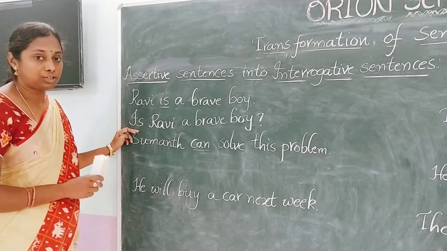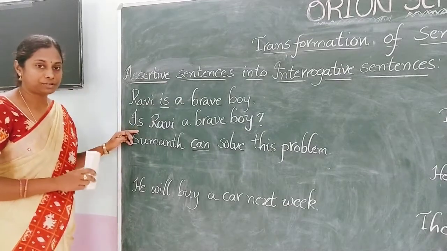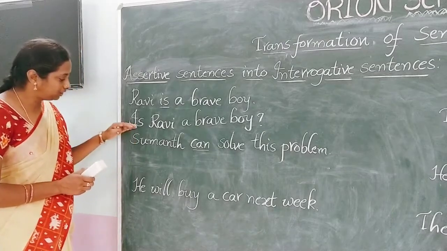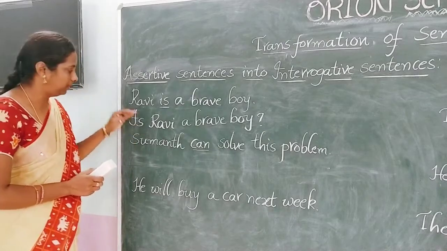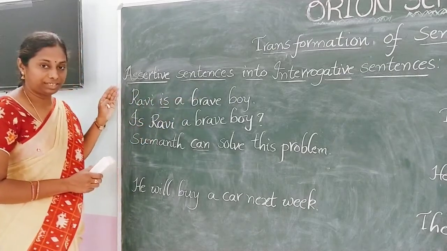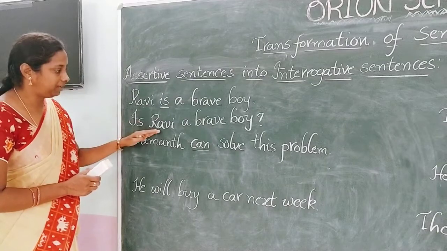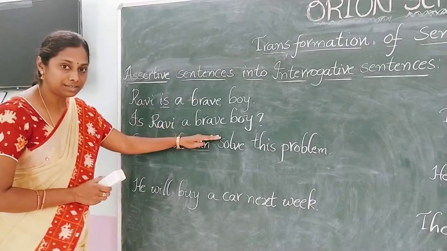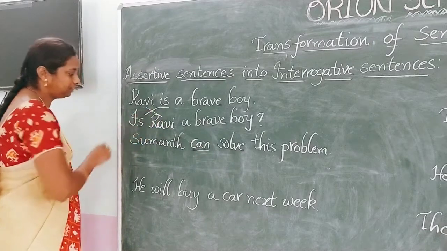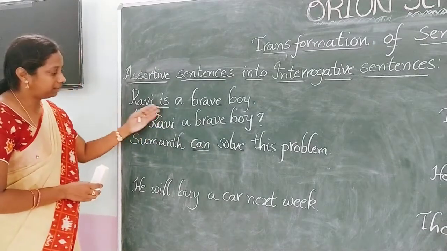Already we learned there are 2 types of questions: questions with wh words and questions with helping verbs. So this is the question with a helping verb. Ravi is a brave boy, it is a statement. Is Ravi a brave boy? It is an interrogative sentence. We just changed the places of the subject and the verb.